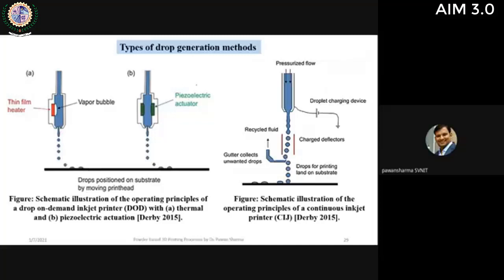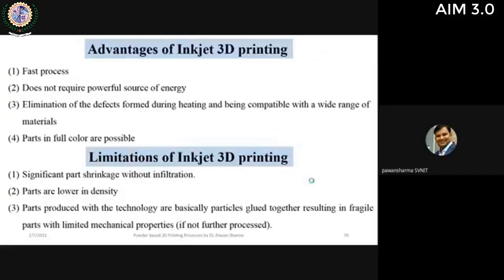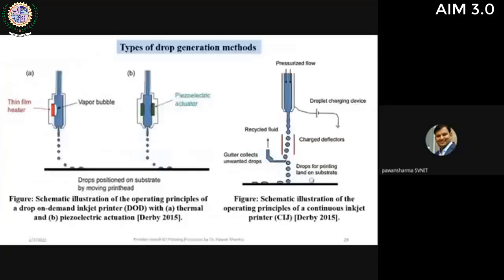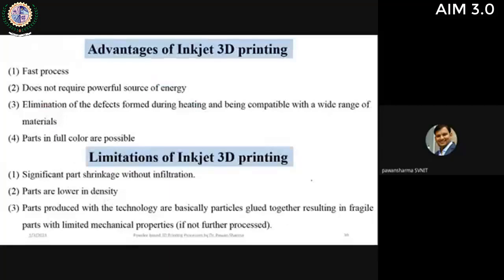Here we are using piezoelectric actuators. Again, this piezoelectric actuator works just like an injection that we use in our day-to-day life. If you press it, the droplet will come out from the nozzle. Then there can be continuous modes also, wherein we are using electrostatic forces which will attract the binders, and they will come continuously and be spread out onto the surface. So these are the different types of drop generation methods that are most commonly used in inkjet 3D printing techniques. So what are the advantages of the inkjet 3D printing process?